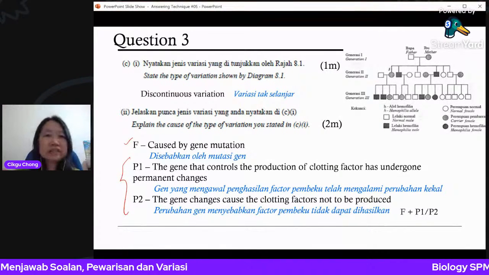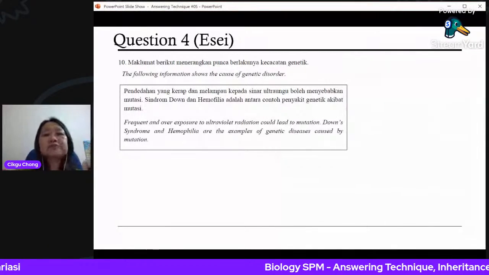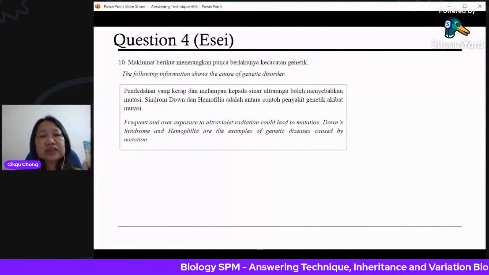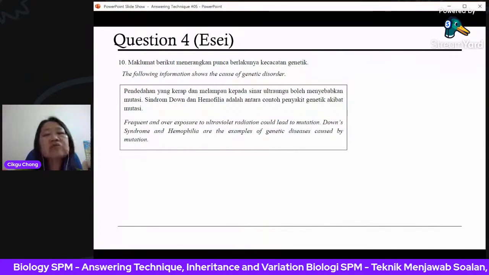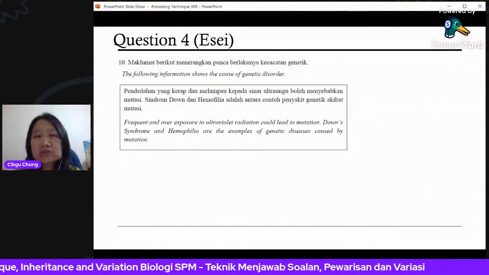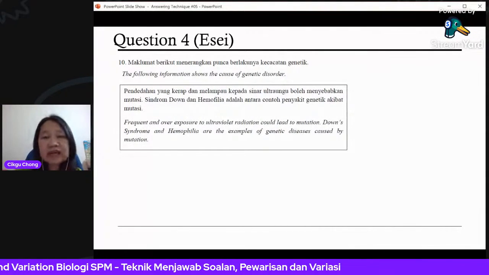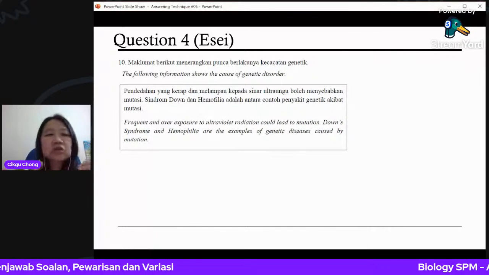Okay, next. Now this is an essay question. Okay, I just intersperse with the essay question. Now this is a genetic disorder. Okay, so frequent and overexposure to ultraviolet radiation, UV light, can lead to mutation. Okay, this is the Rhesus mutation, UV light. Down syndrome and hemophilia are examples of genetic diseases caused by mutation.